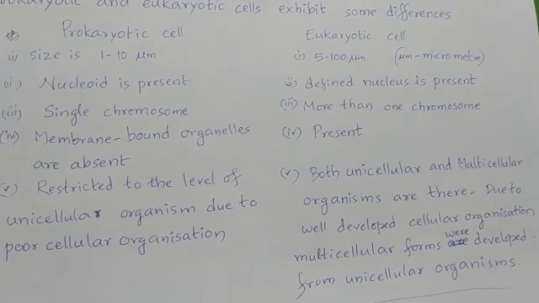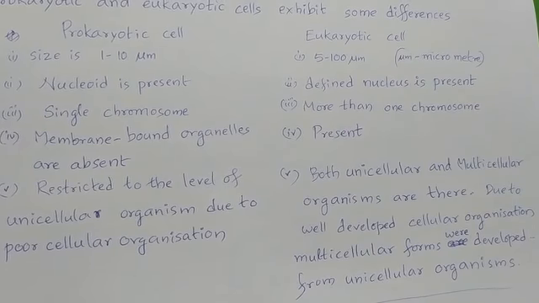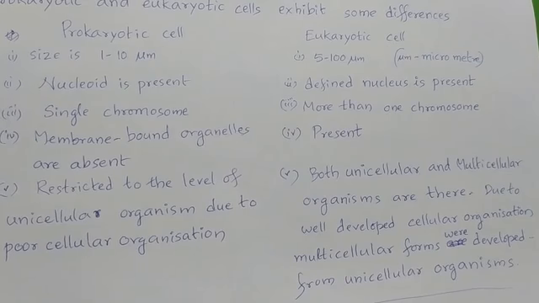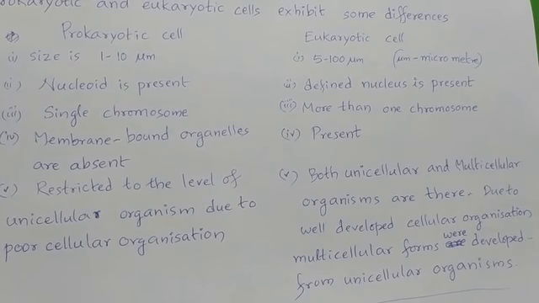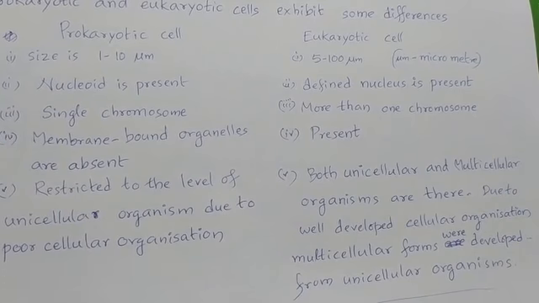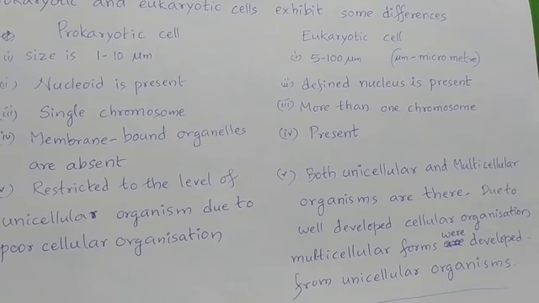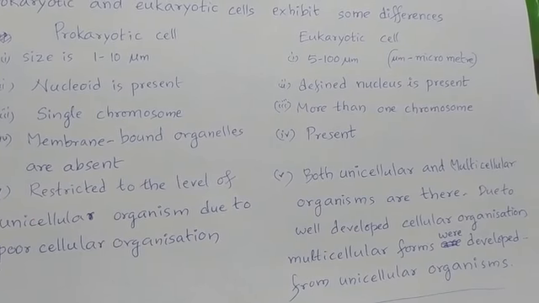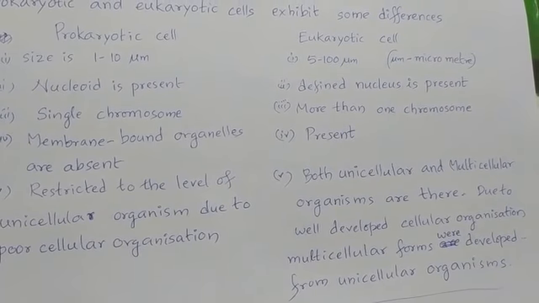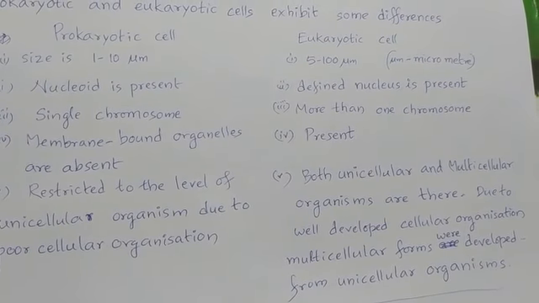Whereas in eukaryotes, there are both unicellular and multicellular organisms. Because of the well-developed cellular organization, multicellular forms were developed from unicellular organisms in eukaryotic organisms.